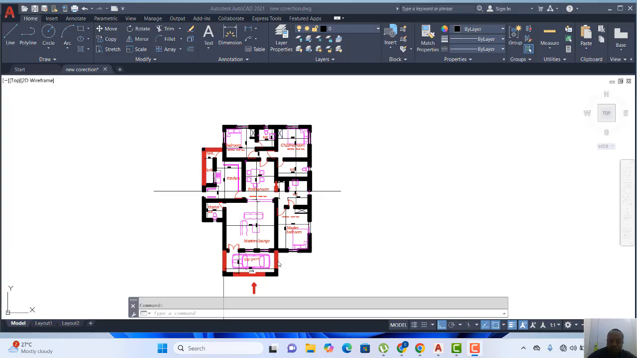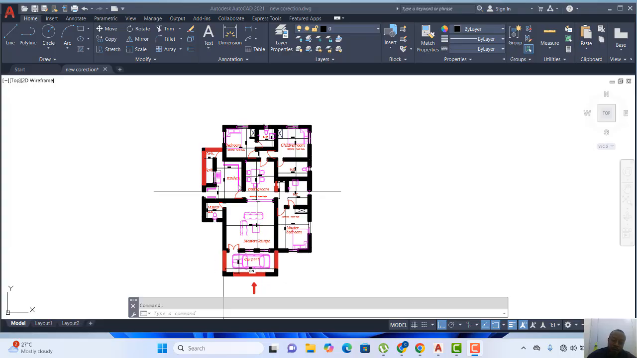Okay, welcome to this section of this training series on AutoCAD. In this class, we're going to look at how we can do sectioning in AutoCAD. You already know how to do your architectural floor plan, and then you know how to do the elevation, and we're going to look at the sectioning, right?